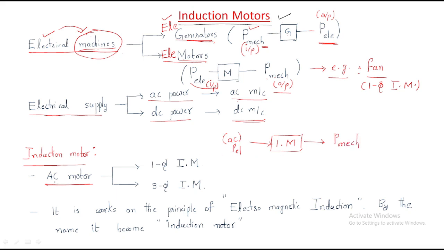How many types of AC supply are there? Two types, single phase and three phase. That's why the induction motor is divided into two parts: one is the single phase induction motor, and the other is the three phase induction motor.